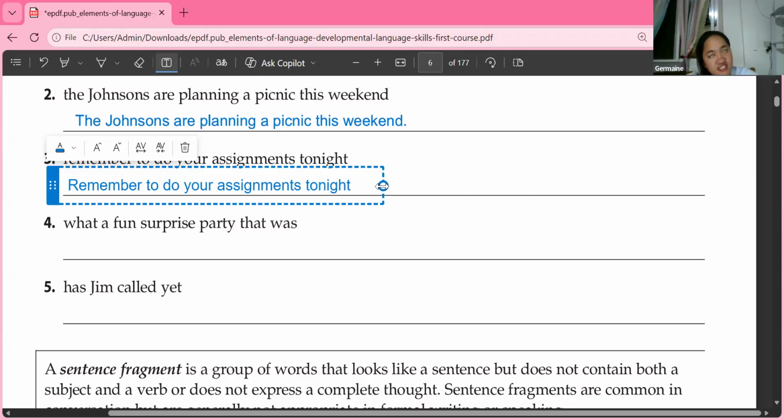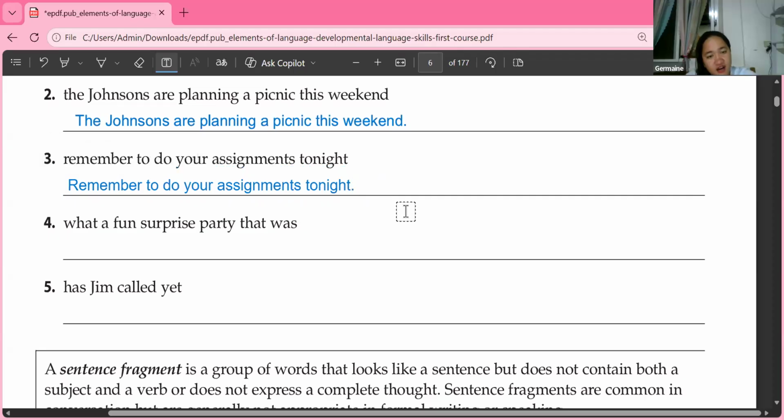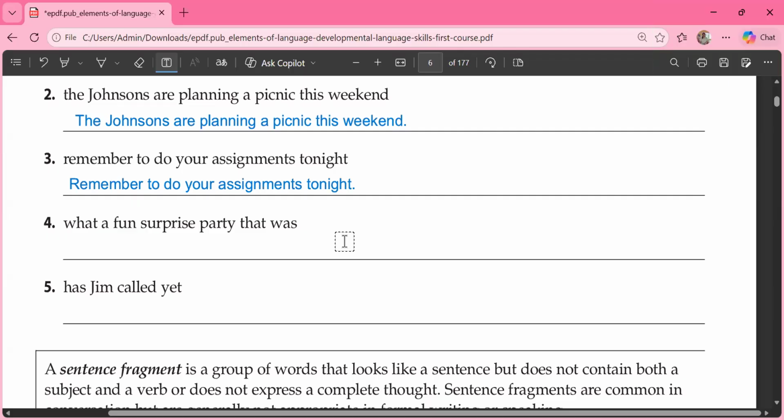Okay. It's just like teacher is telling you, Katrina, remember to do your assignments tonight. It is an imperative sentence. I am telling you to do your task. So what are we going to use? Period. Very good. We are going to use a period for that sentence. So I want you to read it again, Katrina. Remember to do your assignments tonight. Okay, thank you. You're welcome.